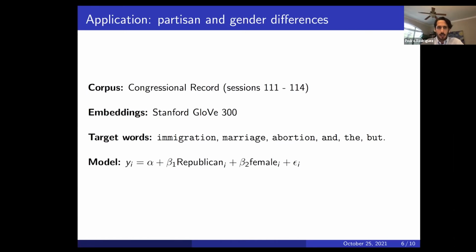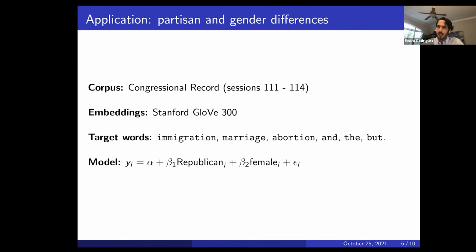And let's take a look at some. Oh, and the model. This is a regression model. Just the type of regression equation that we know and love, except these are going to be multivariate. So the y_i here is a numeric representation of the term. So it's going to be 300-dimensional, this y, right? Which means that the coefficients, the betas, are also going to be 300-dimensional. So when we estimate this, we're going to end up with 300-dimensional betas, very large betas.